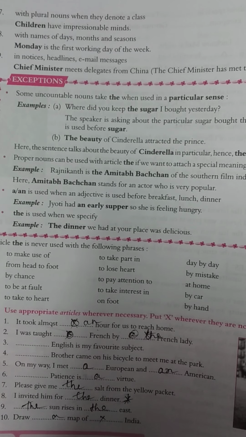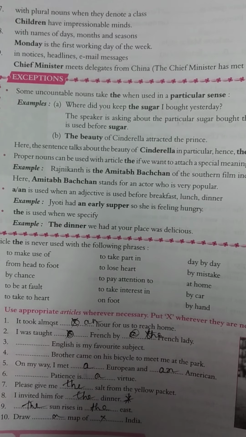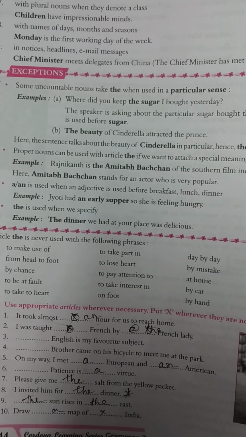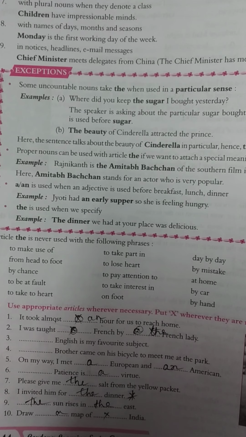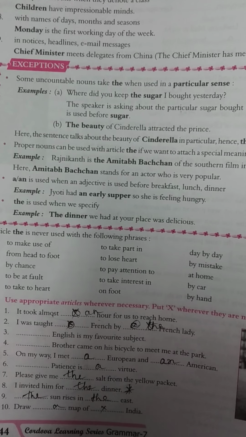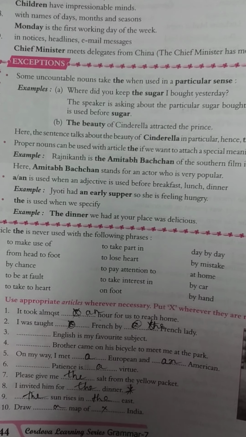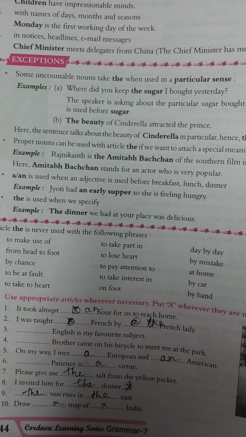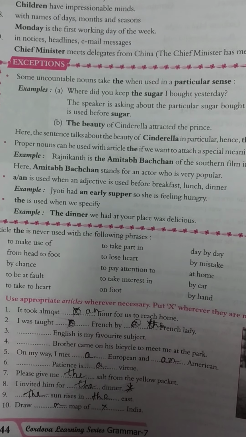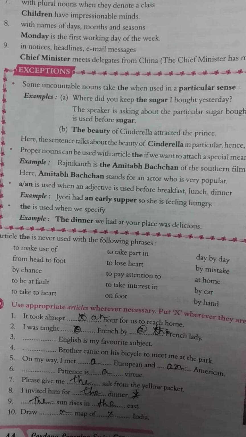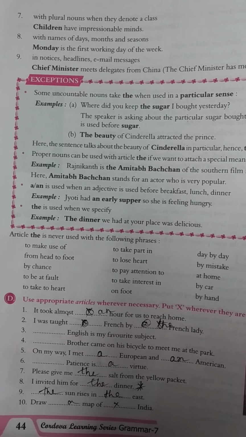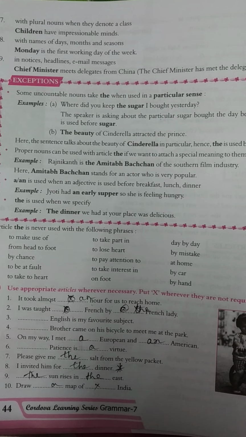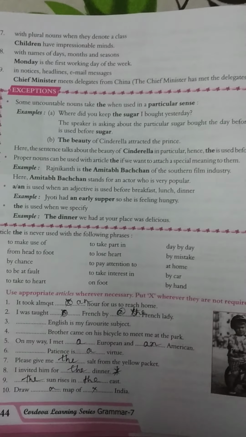A or an is used when an adjective is used before breakfast, like Jyoti had an early supper, so she is feeling hungry. In specific incidents, in specific cases, we use this, but not in general. 'The' is used when we specify, particularly when we say something like, the dinner we had at your place was delicious. Like this. The article 'the' is never used with the following, to make use of, from head to foot. These things you can read on your own.